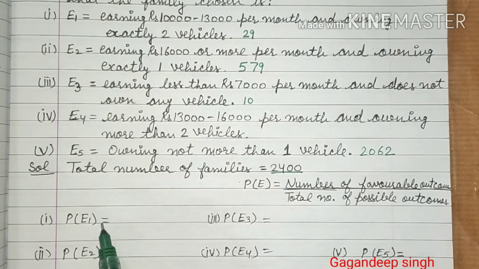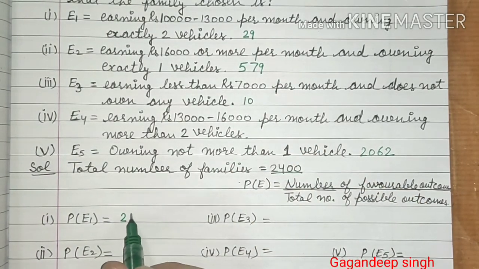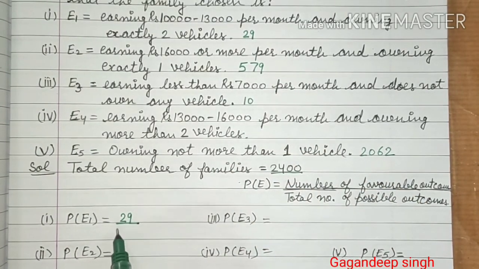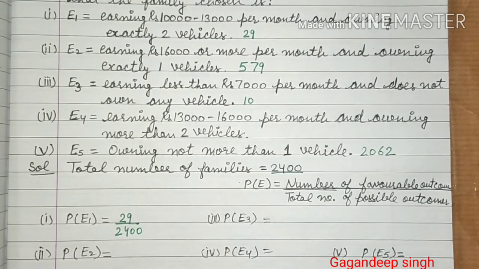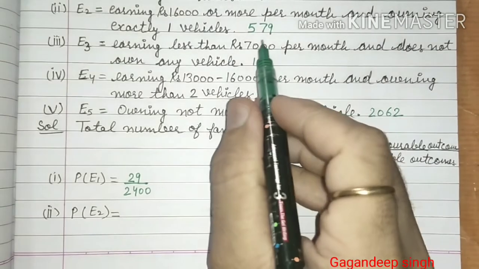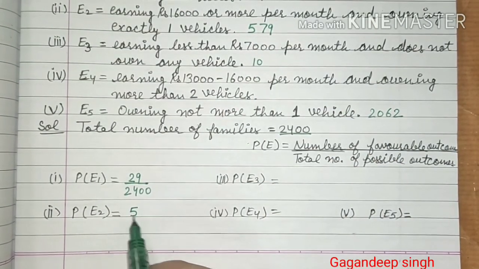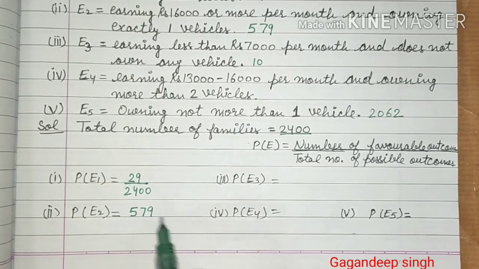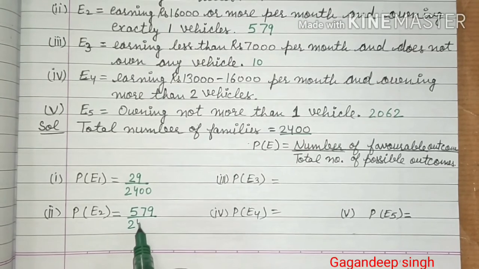Now first part, how many number of favorable events? 29. And total families 2400. And for the second part, how many favorable events? 579. And total number of families 2400.